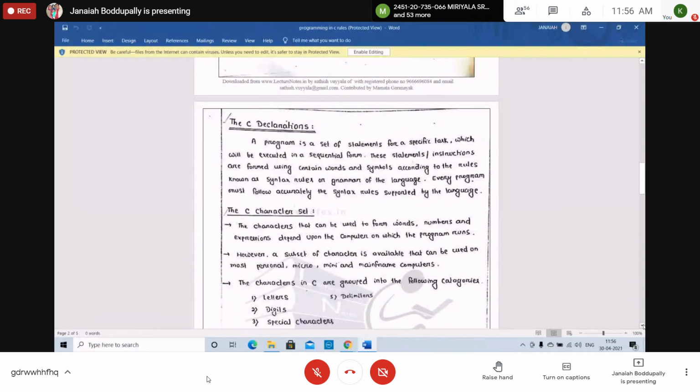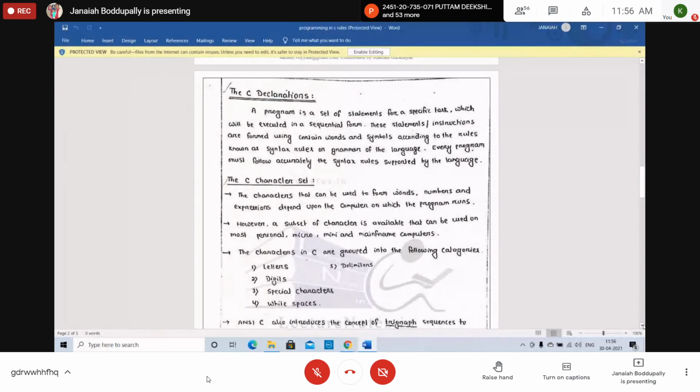Now, C declarations. A C program or any program is a set of statements for a specific task, which will be executed in sequential form.